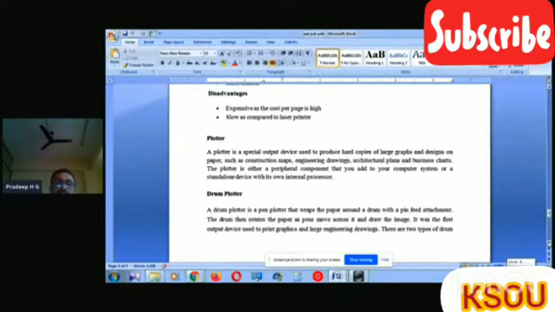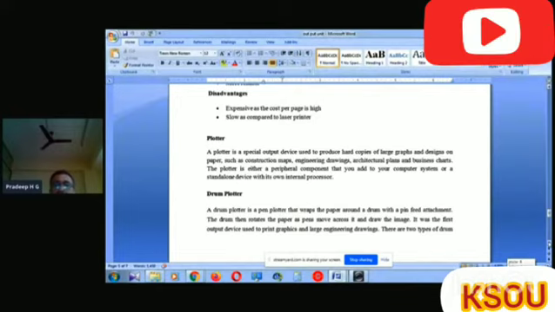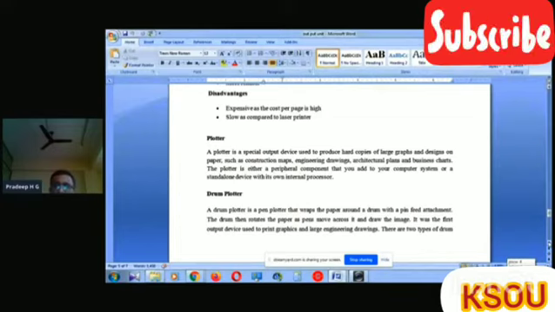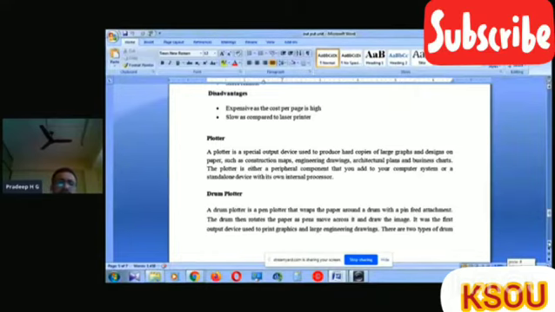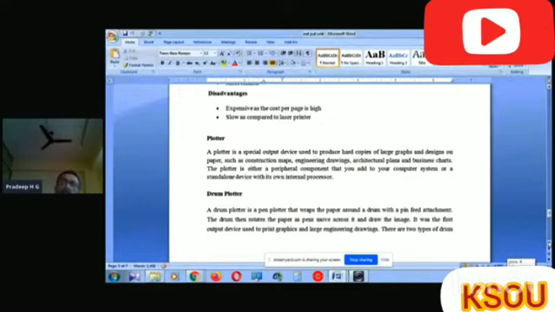Then the drum plotter. A drum plotter is a pen plotter that wraps the paper around a drum with a pin feed attachment. Pin feed attachment means the paper will be rotated. Then the printing head touches it and gives the output.